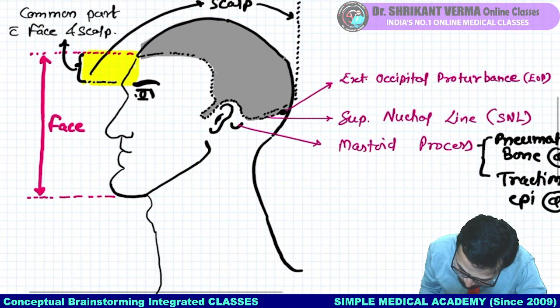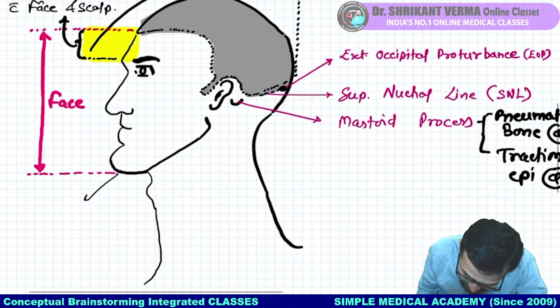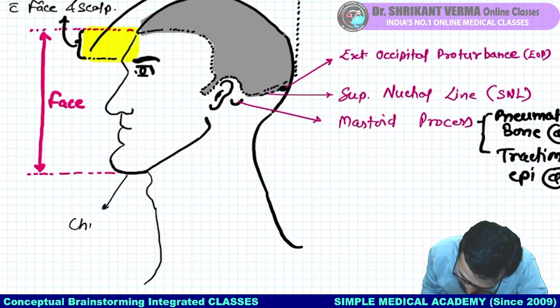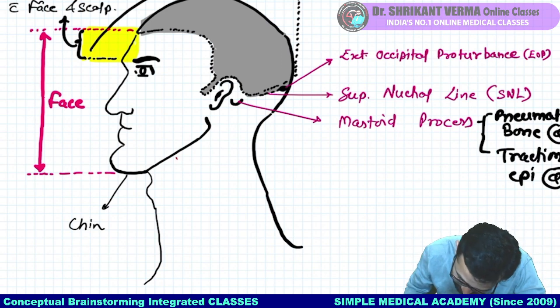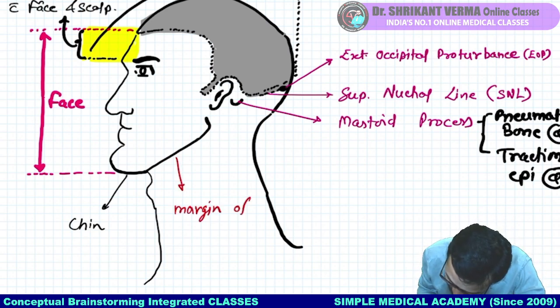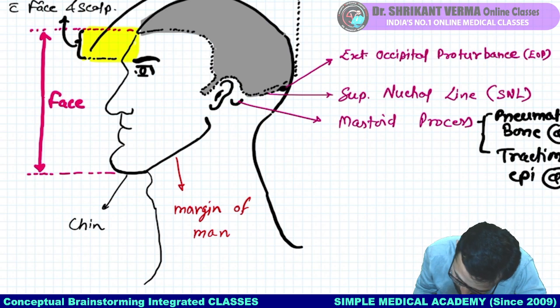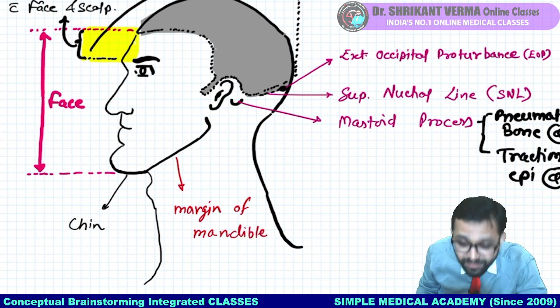Okay, again I want to tell you, definitely this point is our chin, and here is our margin of what? Mandible.